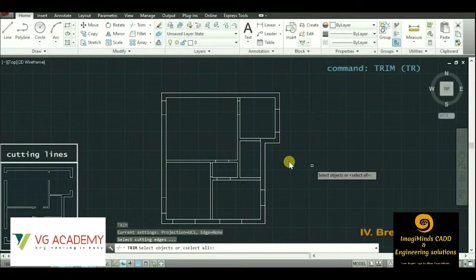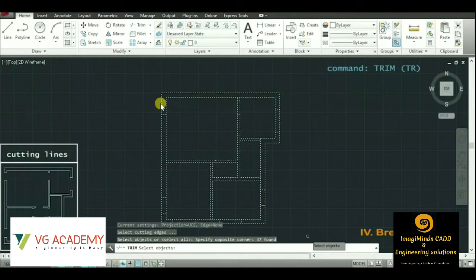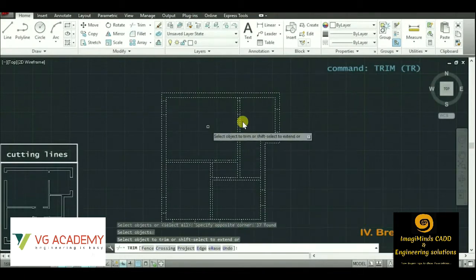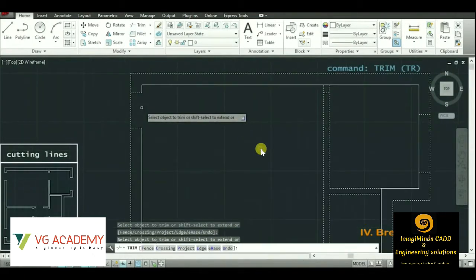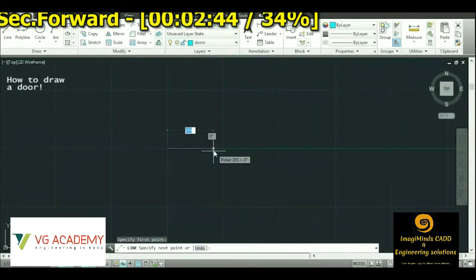This is an example of a basic plan. So the walls are being drawn first, then we can see these spaces. These are for creating doors and windows. We'll be trimming these portions and we'll be placing the blocks of the doors and windows, which are ready-made available. So I'll show you the process, how the trim will be done. Like, these portions will be omitted and the doors and windows will be placed in this position. So this is the process how the trim option is going to be executed.